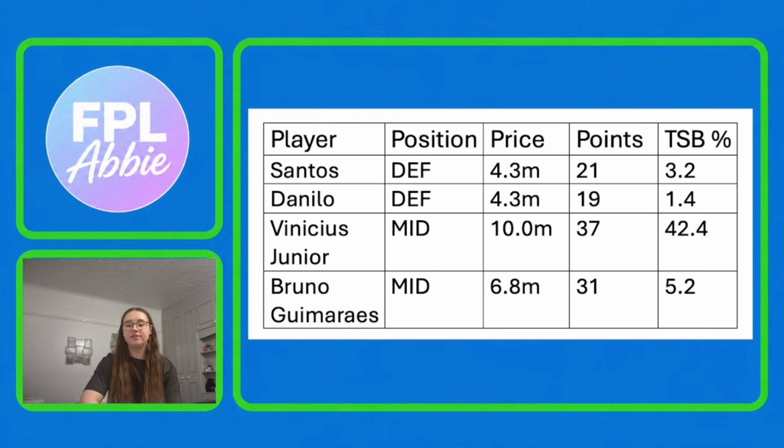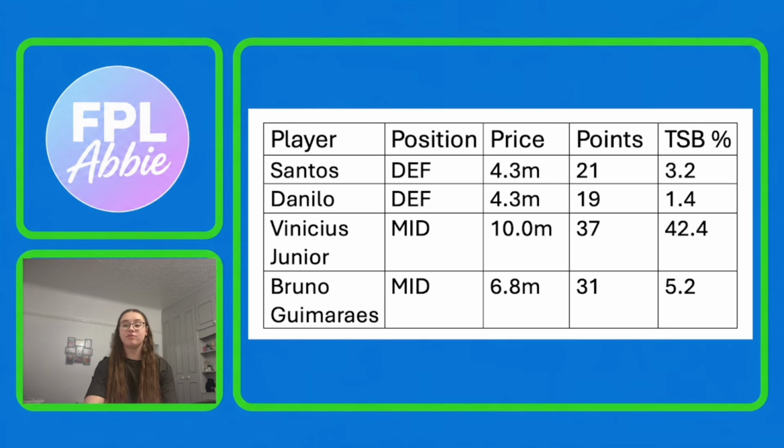And then the other two players from Brazil that I really like are Vinicius Jr. and Bruno Guimaraes. So both midfielders. Bruno Guimaraes is priced at 6.8 million, Vinicius Jr. is 10 million. Vinicius Jr. has picked up 37 points in the World Cup so far.